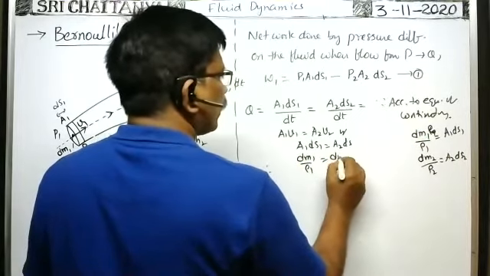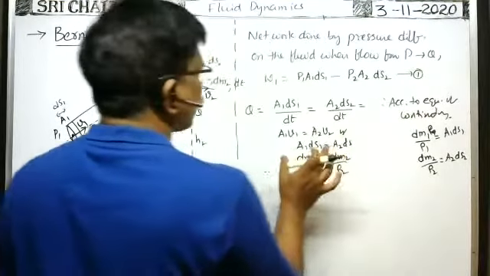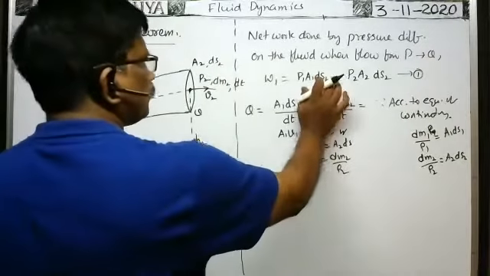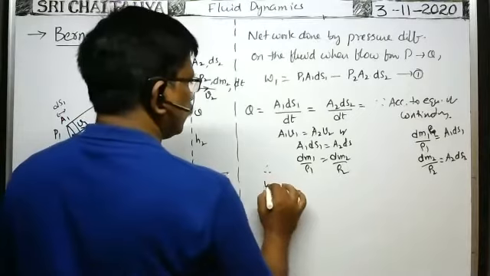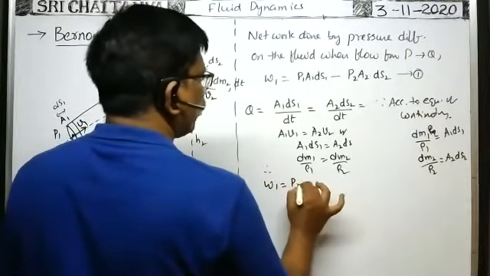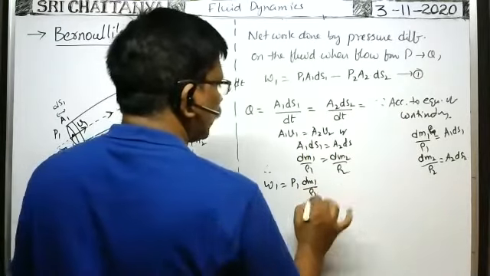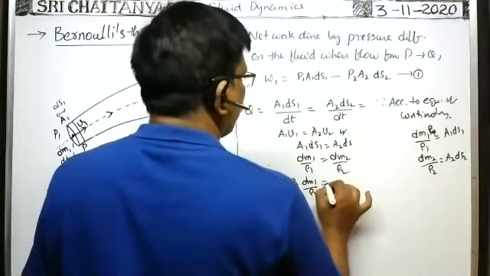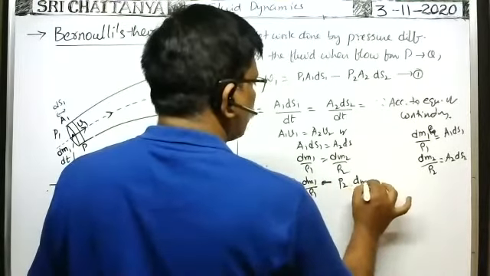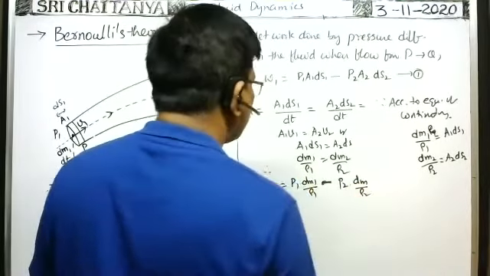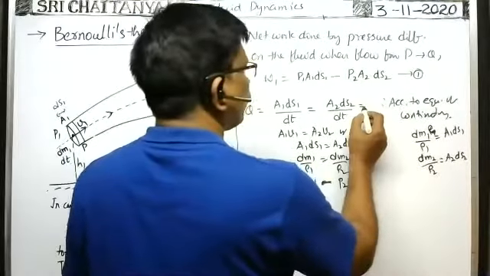a2 ds2 means we can write dm2 by ρ2. You substitute this value here. Therefore, W1 is equal to P1 into a1 ds1, which means we can write dm1 by ρ1, minus P2 into a2 ds2, which means dm2 by ρ2. But the volume rate of flow remains the same.